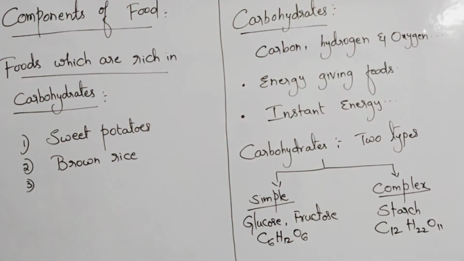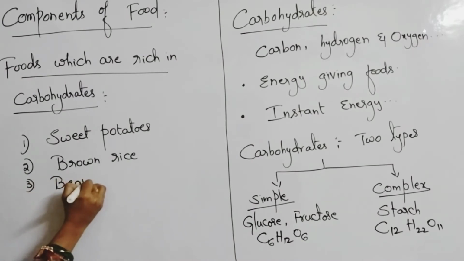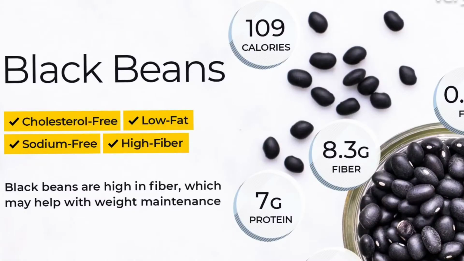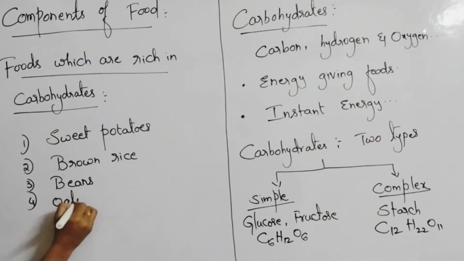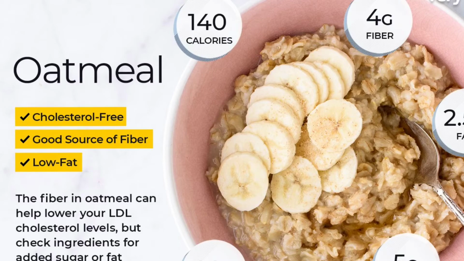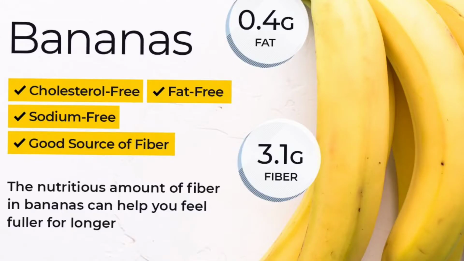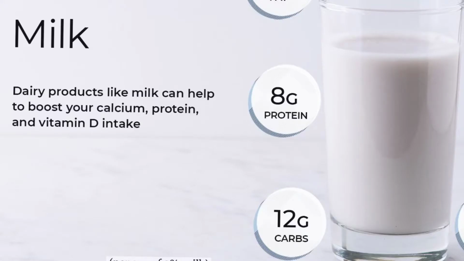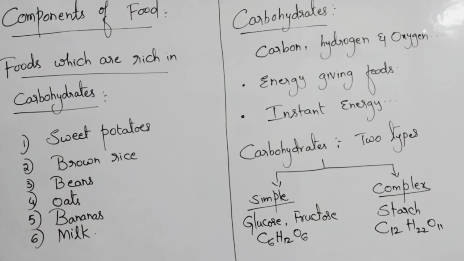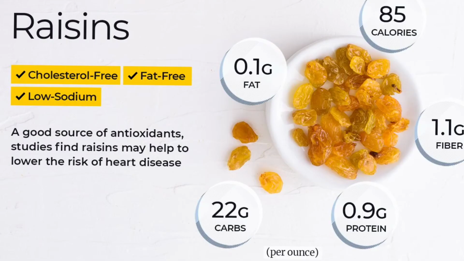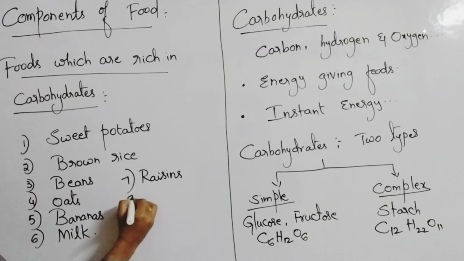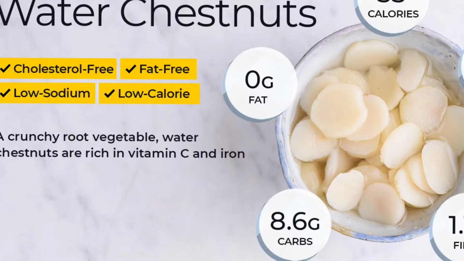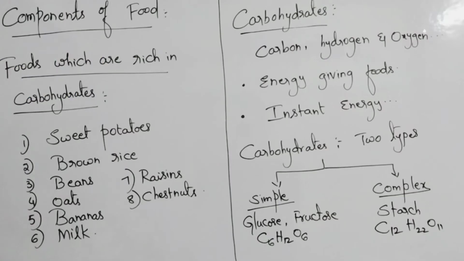So brown rice and beans are very rich sources of carbohydrates. And you all know oats, these are all healthy carbohydrates. And bananas, bananas are rich sources of what? Carbohydrates. Milk is very good, of course milk is considered to be what? Complete food. And then raisins and chestnuts. See, these are the suggestible carbohydrate foods.